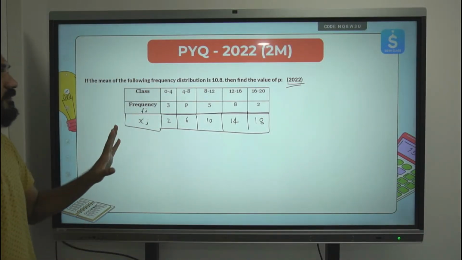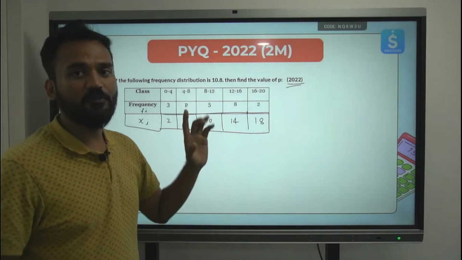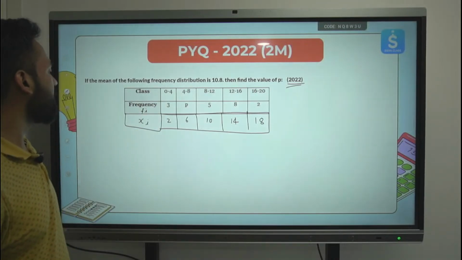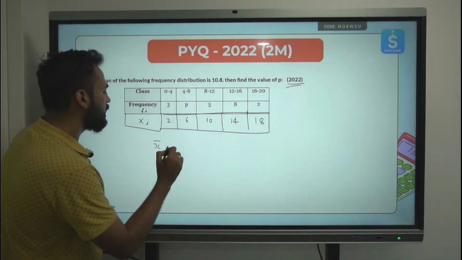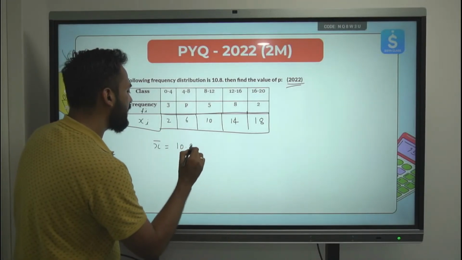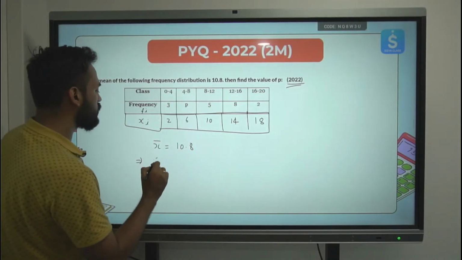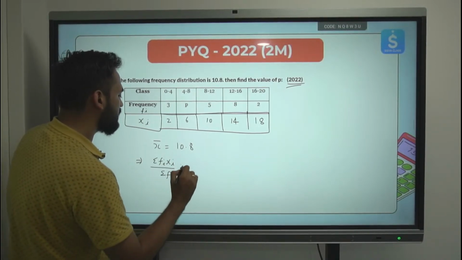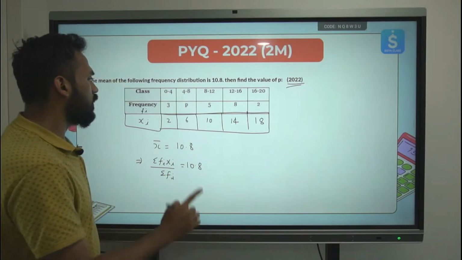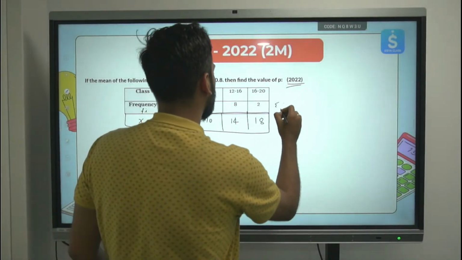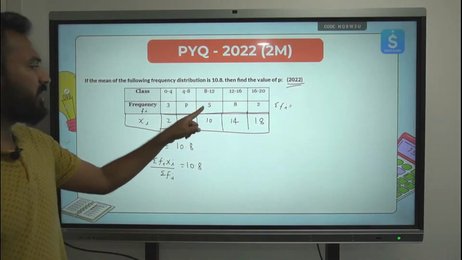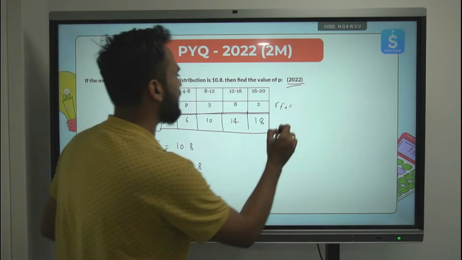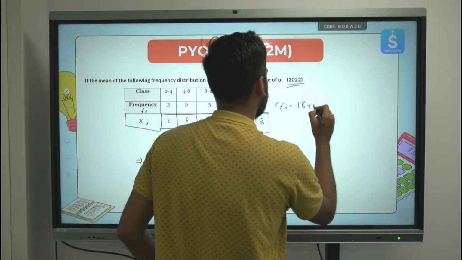Now using this information, I need to find out the value of P. One more piece of information is given to us in the question itself, which is the mean, 10.8. So the mean is given by summation of Fi xi upon summation of Fi, which is equal to 10.8. So what is summation of Fi? Let's find out. 3 plus 5, 8, 8 plus 2, 10 plus 8, 18 plus P. This is 18 plus P.